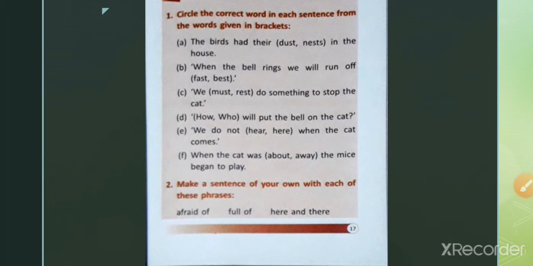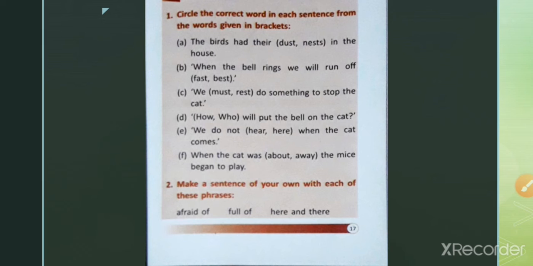Make sentence. Afraid of. You can write the mice were afraid of the cat. Okay. Second one, full of. The basket is full of flowers. You can write this.